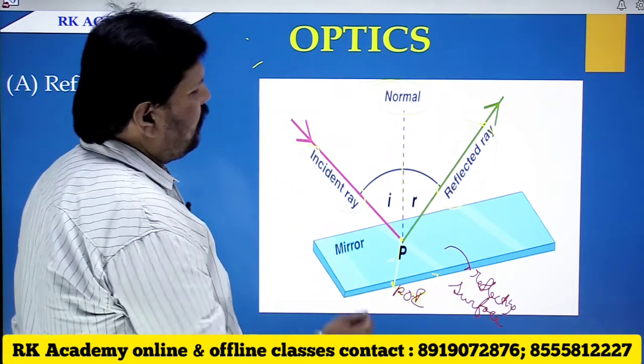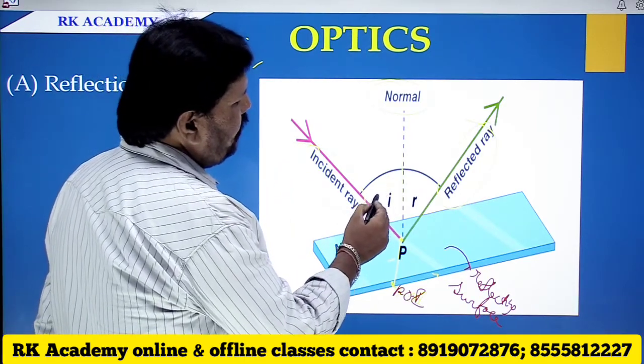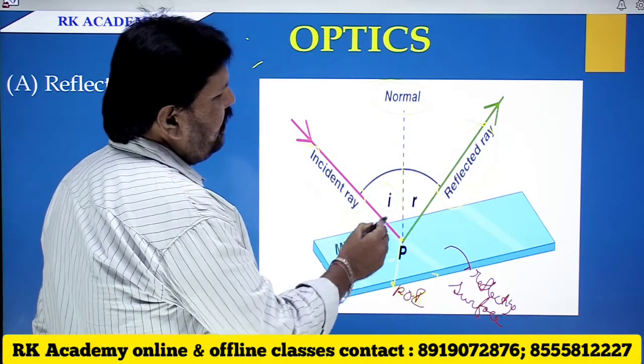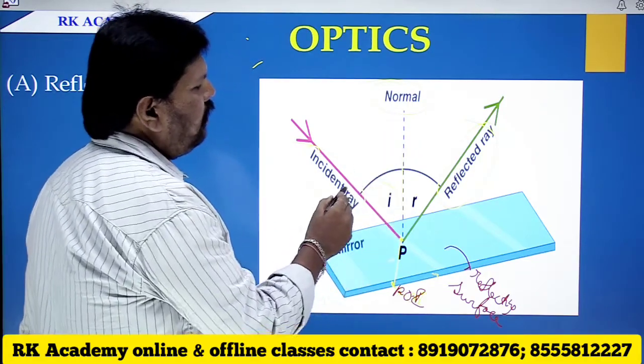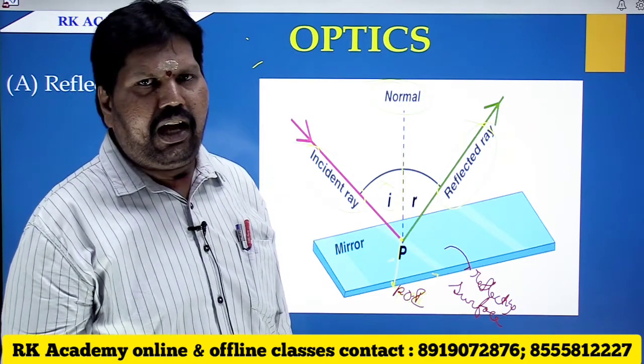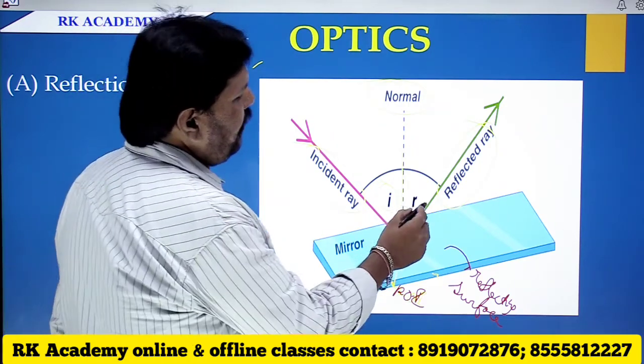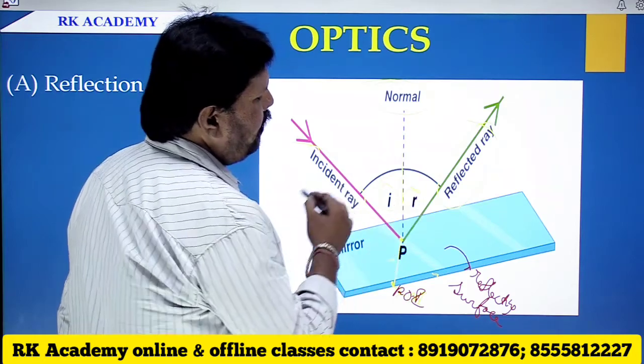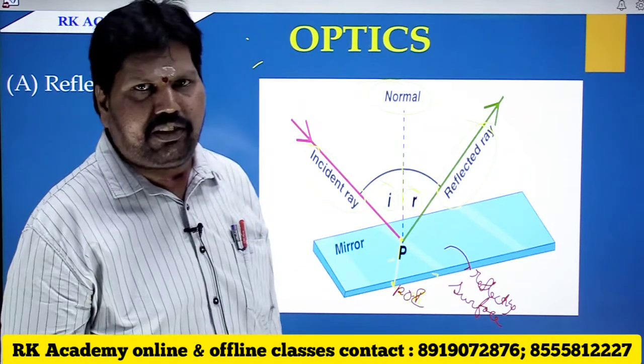The angle subtended by the incident ray and the normal is known to be the angle of incidence. The angle subtended by the reflected ray with the normal is known to be the angle of reflection.